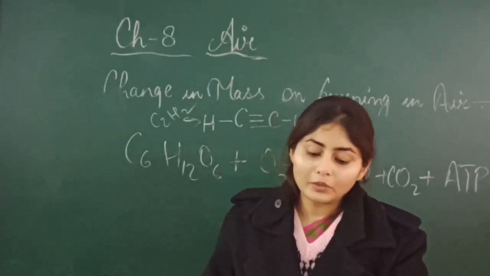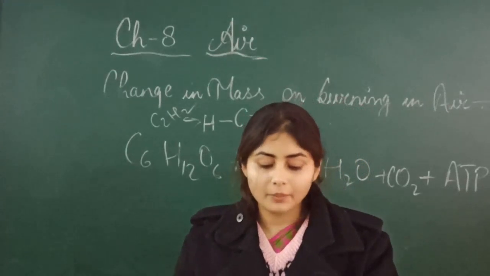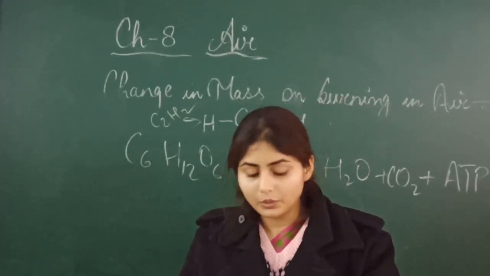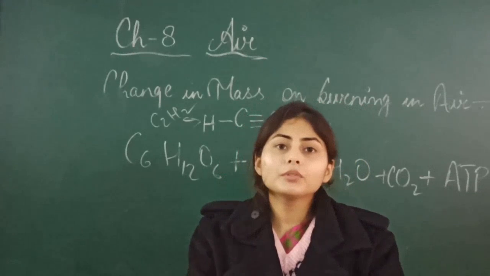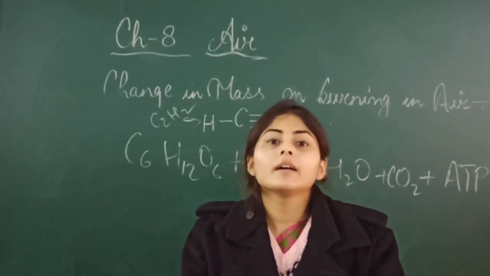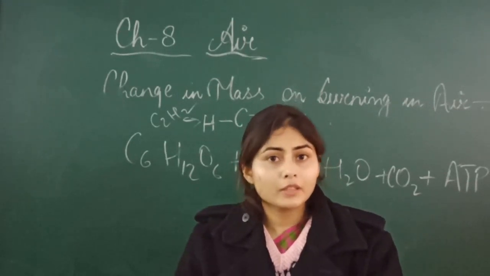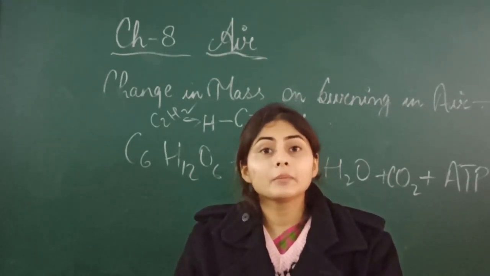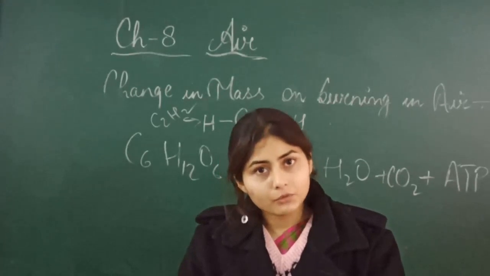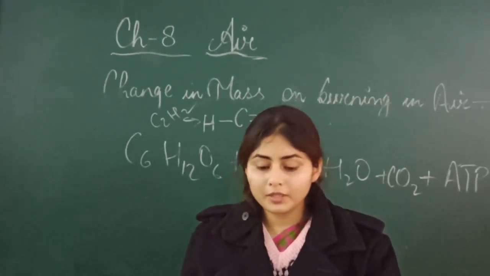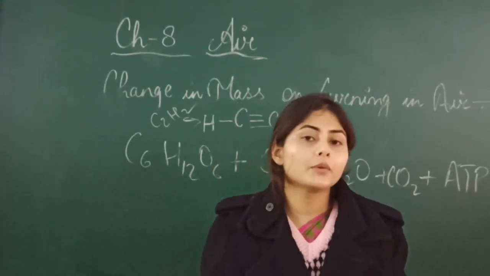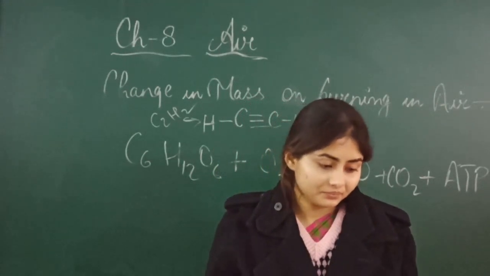Now come to the seventh point. Oxygen is used in large amounts in the manufacture of sulfuric and nitric acid. A large amount of sulfuric acid and nitric acid can be prepared with oxygen. If you react ammonia with oxygen in the presence of a platinum catalyst, then nitric acid is formed. So we are using oxygen in preparing these acids, like sulfuric and nitric acids.